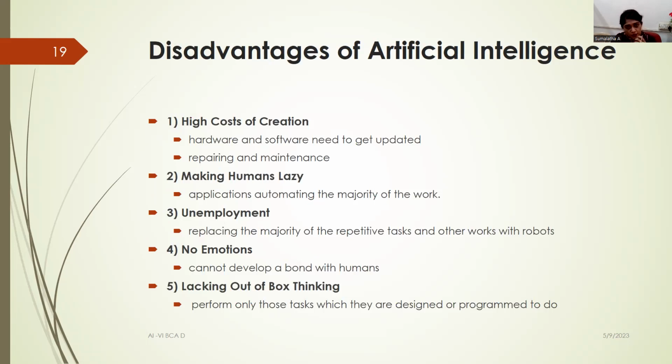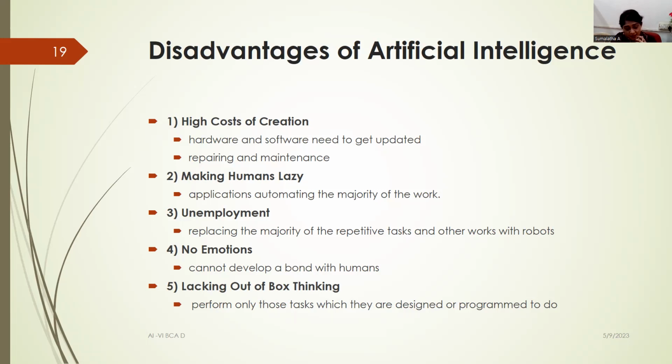Along with advantages, we also have certain disadvantages of AI, the first being the high cost of creation. Creation takes a lot of time and a lot of hardware and software, and we also need to repair and maintain it. All of these things include a lot of money. The next thing is that it makes humans lazy, because all the systems are doing the work, and humans tend to become more lazy.